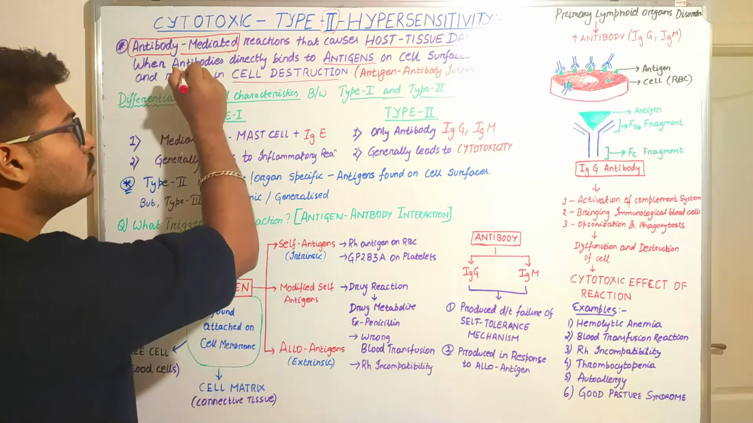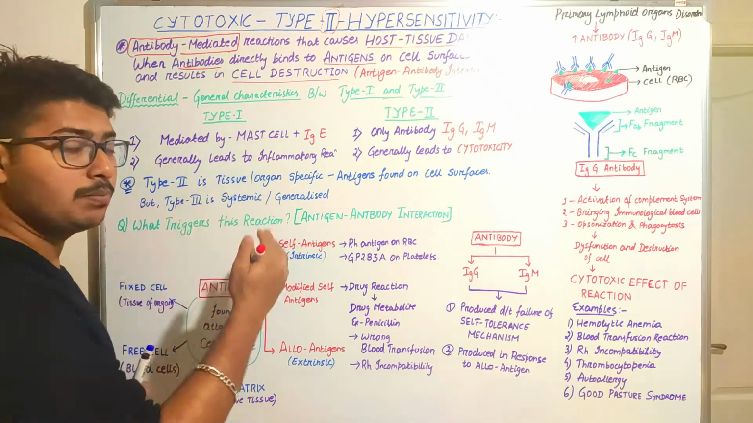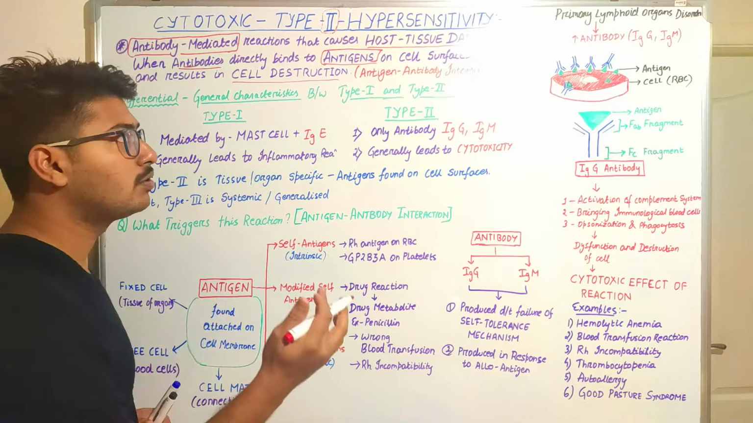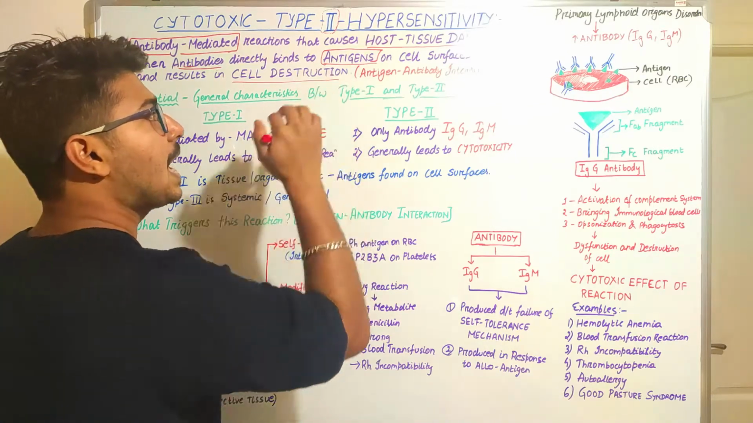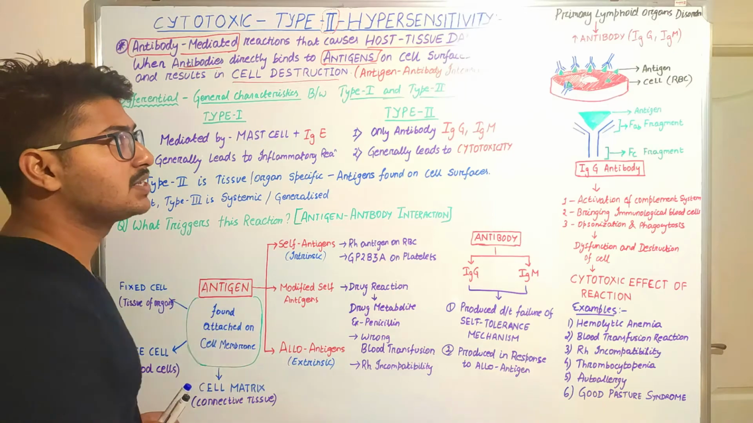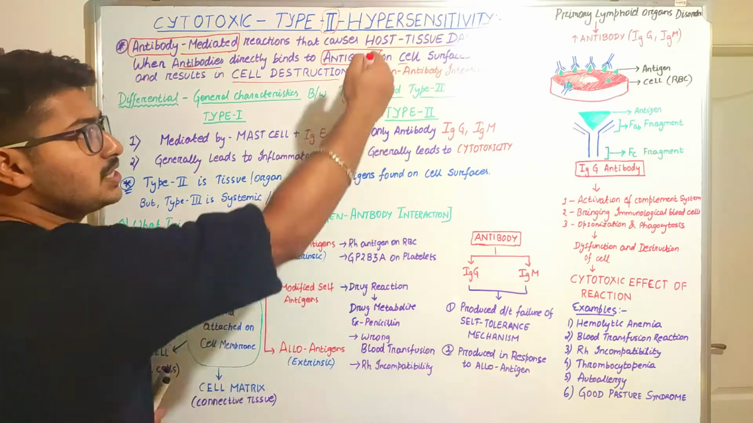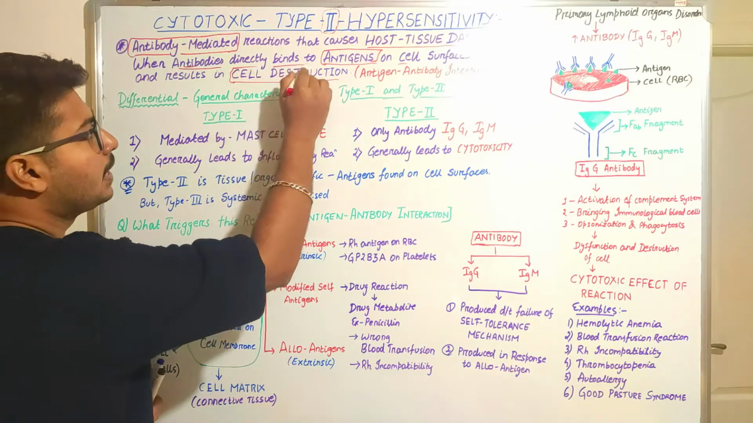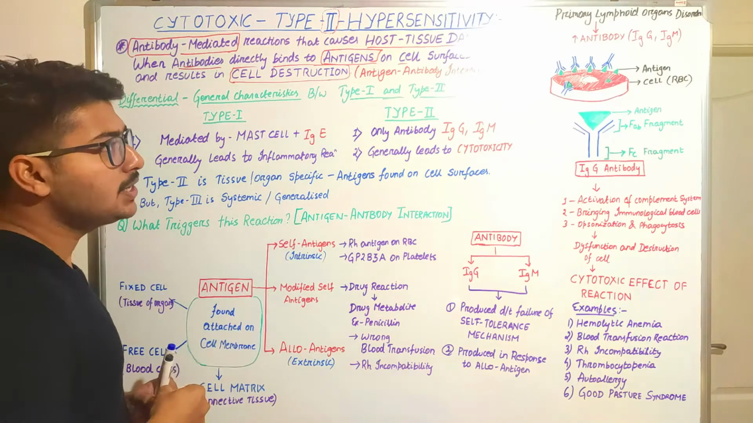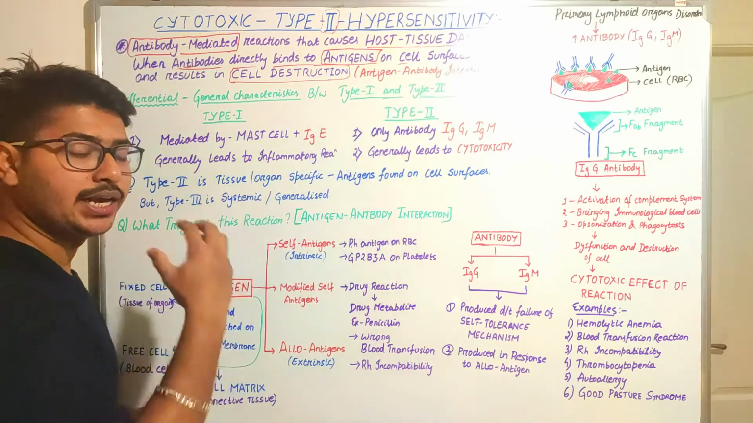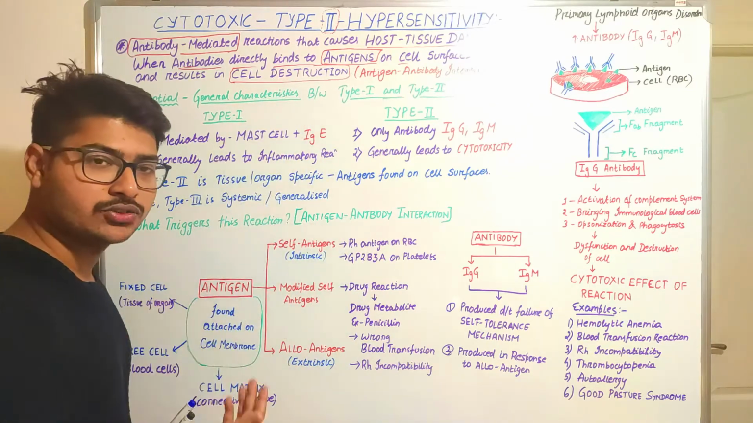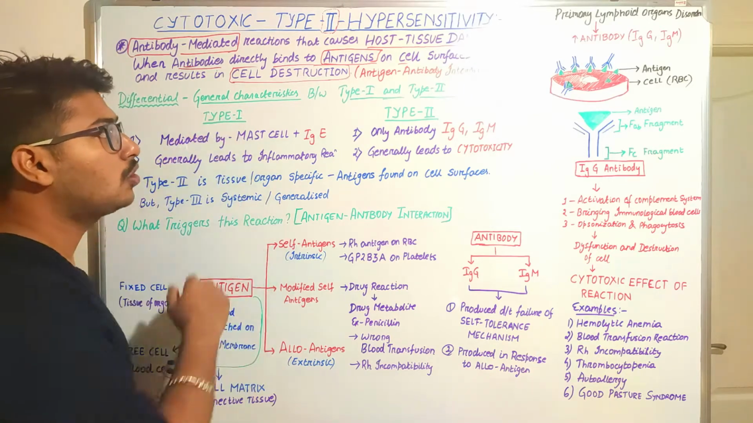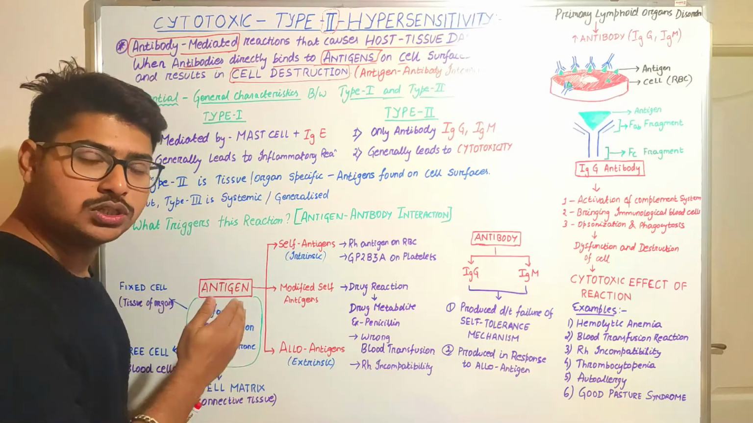When does it occur? When antibodies bind to the antigens. As there is formation of antibodies, there will be an antigen. So where will this antigen be present? It will be present on cell surfaces of the host tissue, and it results finally in cell destruction. So it is otherwise known as antigen antibody interaction leading to cell destruction. Okay, so this is the complete definition or meaning of the cytotoxic type of reaction, where it includes the antibodies.